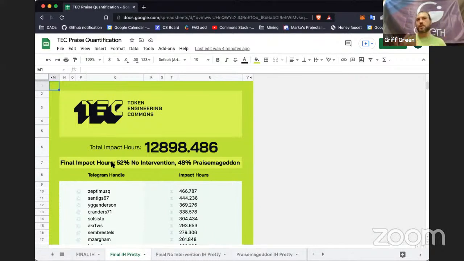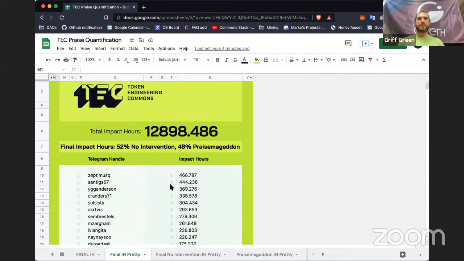52% of the praise is going to be allocated according to the results of No Intervention, and 48% goes to the best attempt at creating the Praise Mageddon distribution that Jeff outlined in his post. And that turns out to be here.